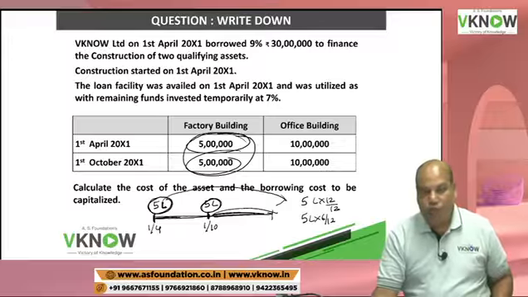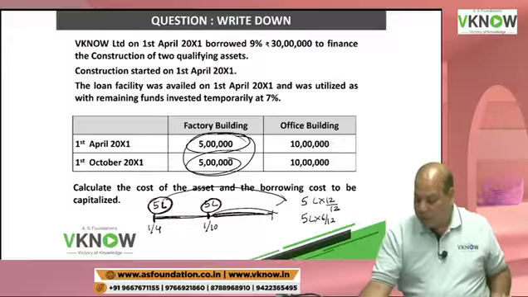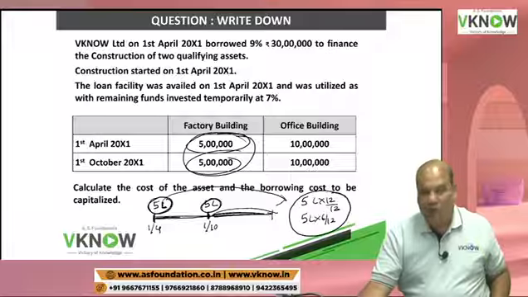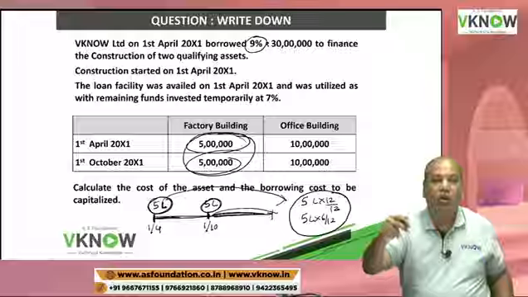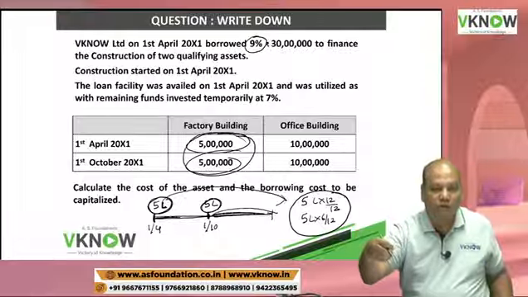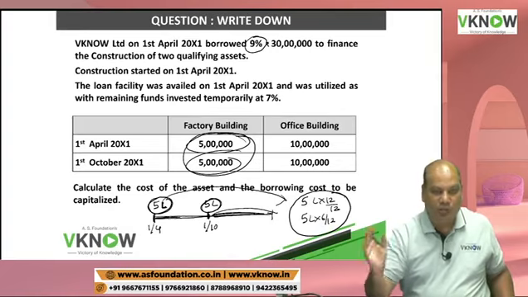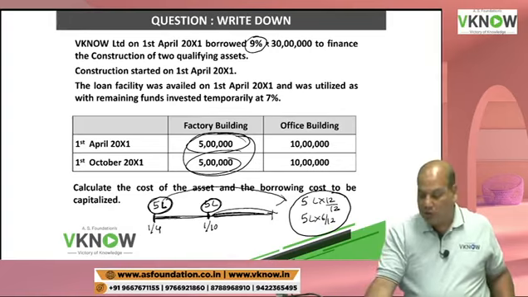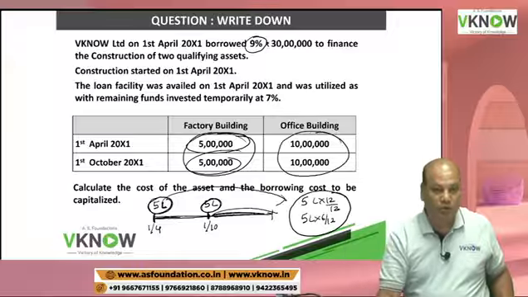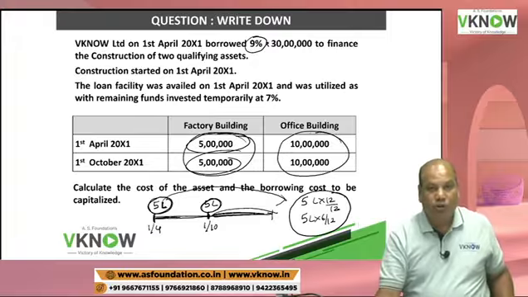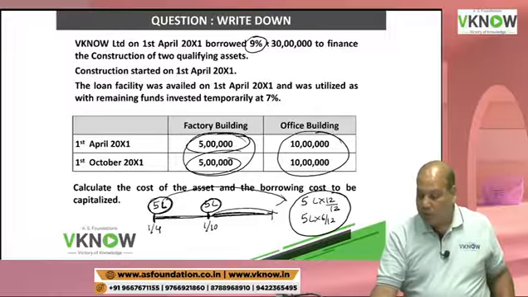Okay. So we will calculate weighted average expenditure incurred and multiply by the average borrowing cost, which in this example doesn't require any calculation. It is 9% because there is only one loan. Same thing we are going to do for office building also. Then your question will be, what about the income earned from temporary investment?